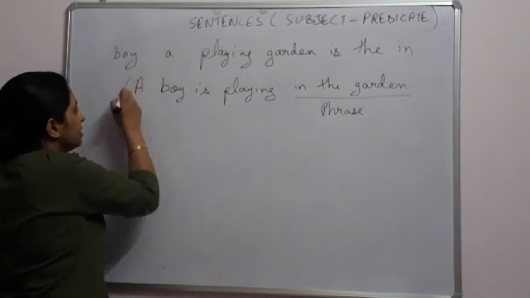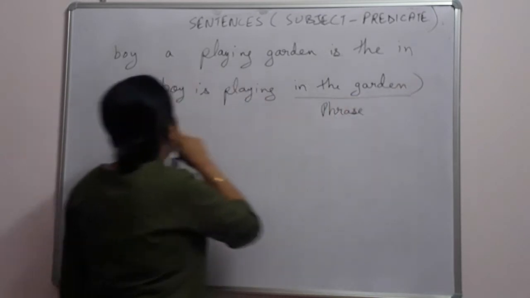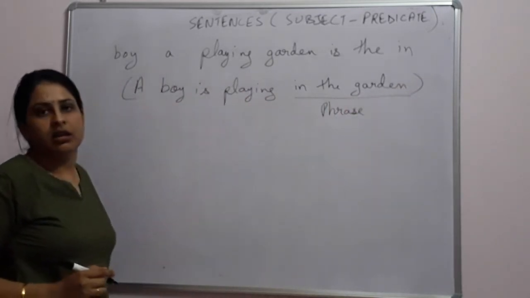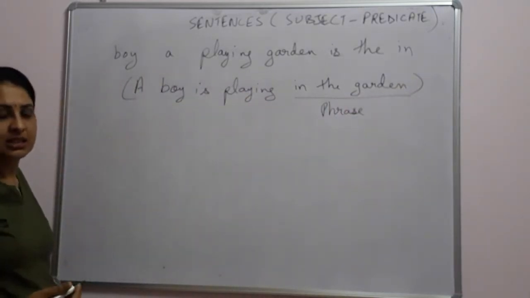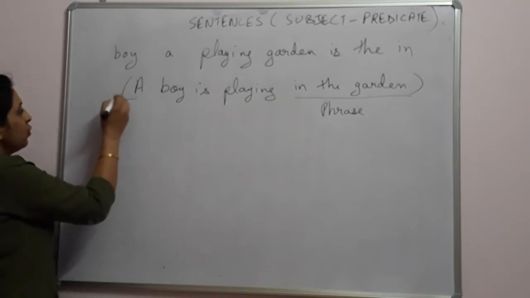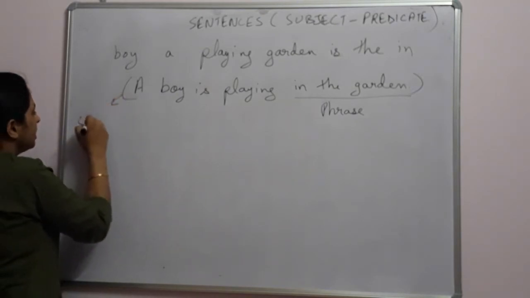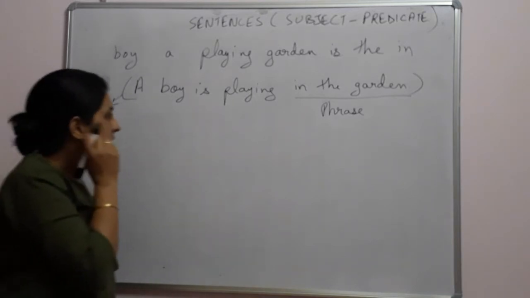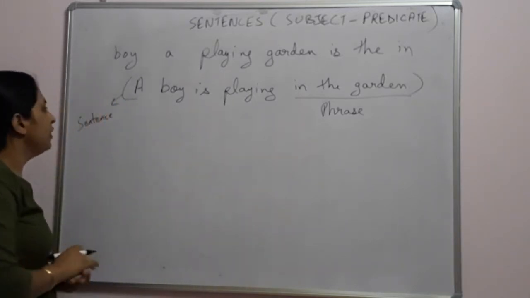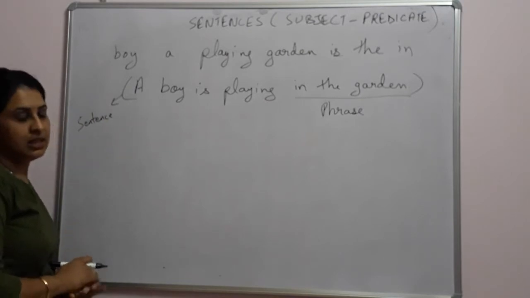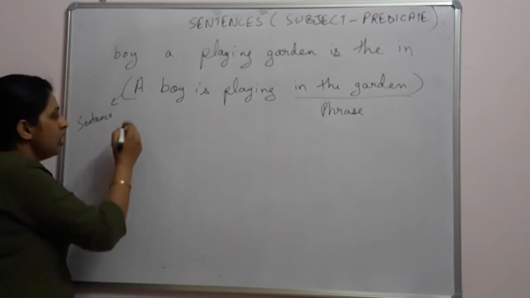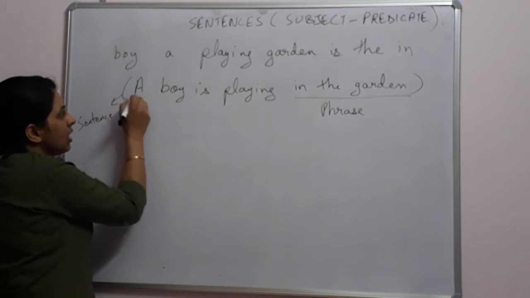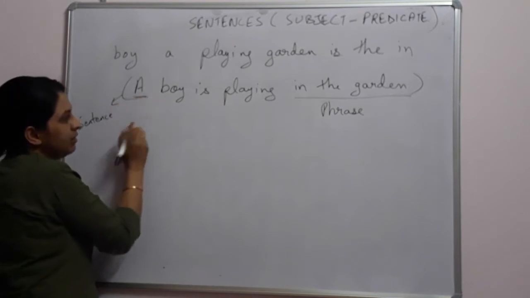But if we say this whole, a boy is playing in the garden, is this a phrase or a sentence? Well, it is a sentence. Why? Because it is giving us complete sense. Okay, so what do we have to remember about a sentence? There are a few things. First of all, a sentence will always start with a capital letter.